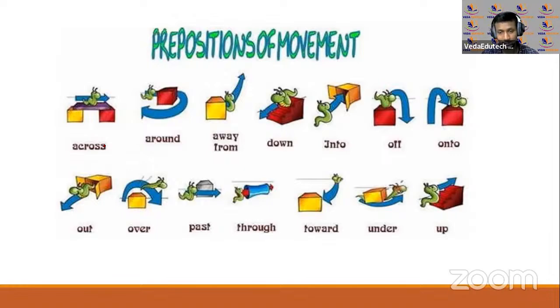Into उसके अंदर. The worm wriggled inside the box, into the box. Okay, the cat jumped off the table. Off, वहाँ से ऊपर से कूद गया. ठीक है, the cat jumped onto the table. Table के ऊपर jump किया नीचे से. Right, although worms cannot jump, but yeah, you can just understand from the picture there. Okay, now the cat ran out of the house. The worm ran out of the house. Right, बाहर, उसके बाहर. Over, I told you, उसके ऊपर.